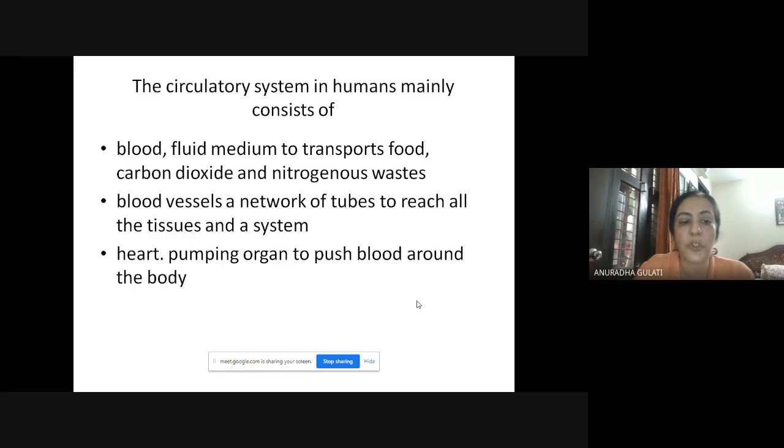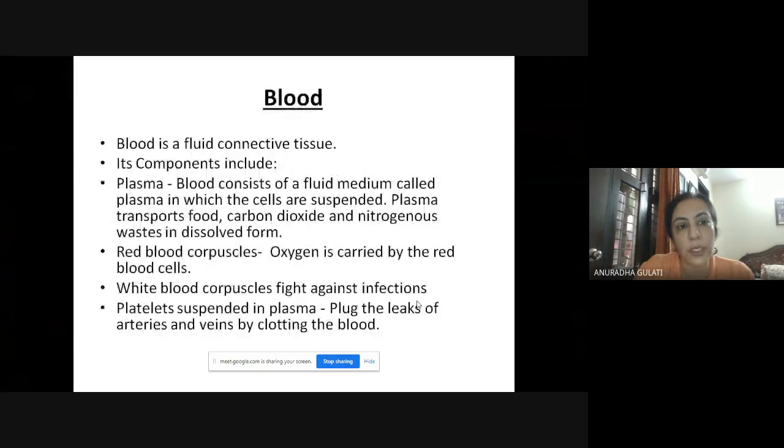Heart is responsible for applying pressure so that the blood can move in the blood vessels. It is a pumping organ to make blood move in the body. We will discuss these three components individually.